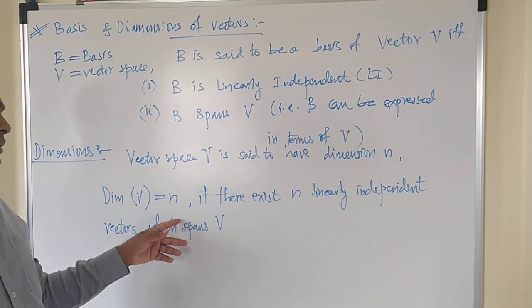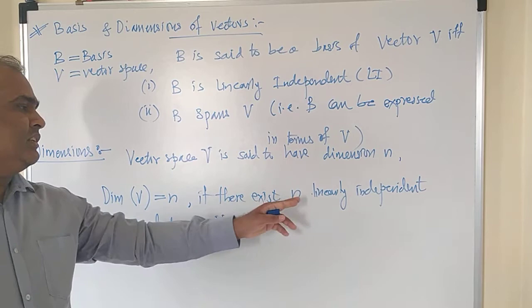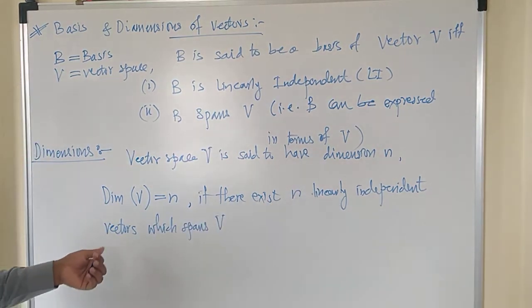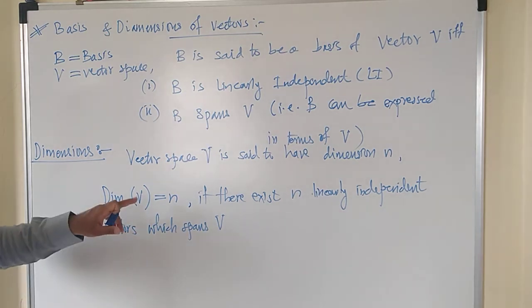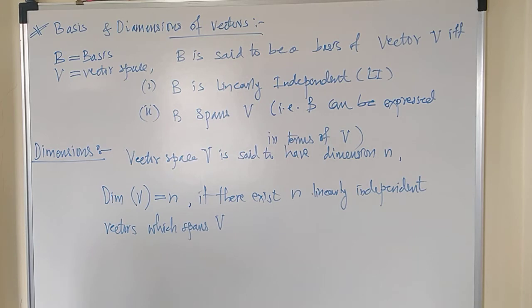What is the alternate way to say it? If there exist n linearly independent vectors which span V, it means you are able to write V, or B is expressed in terms of vector V, isn't it?